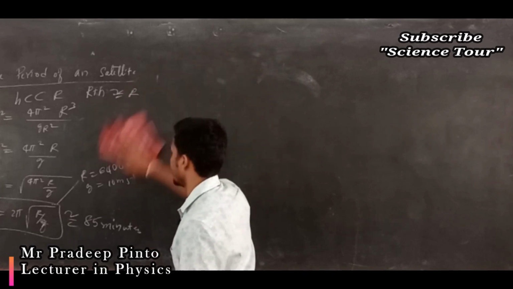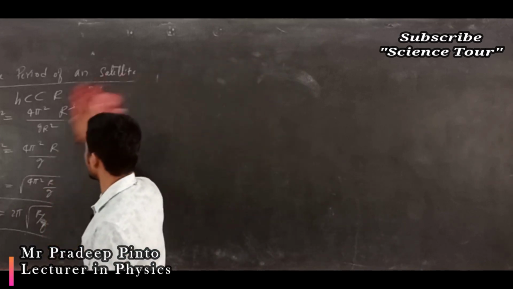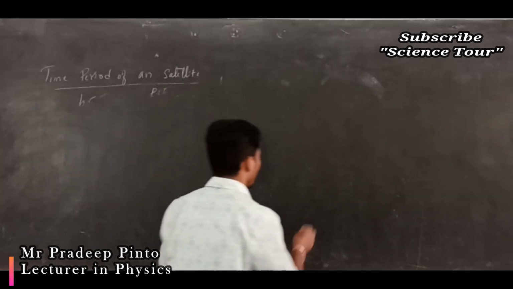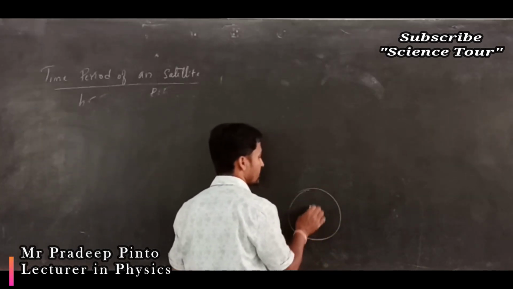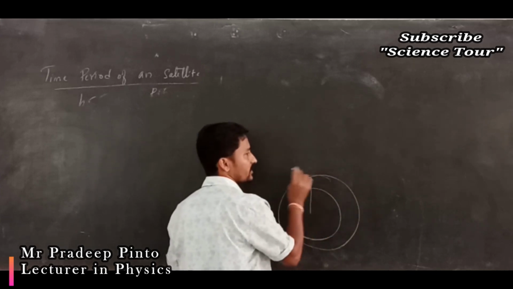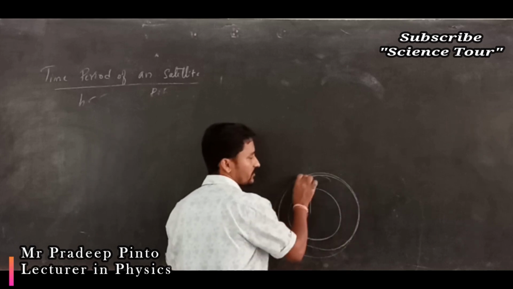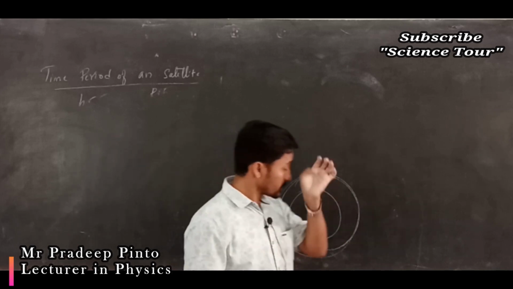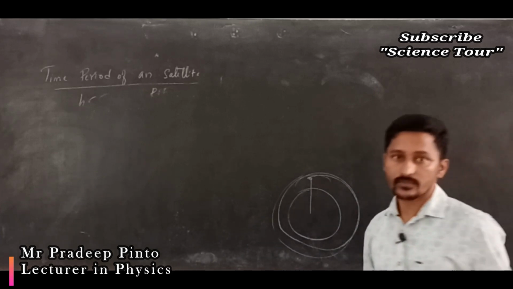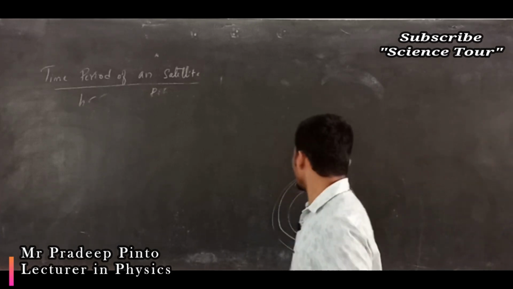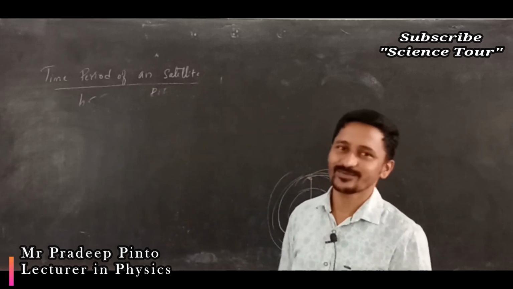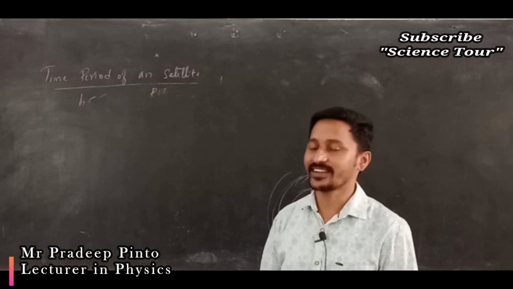So that is the thing. For the nearest satellites the time period is equal to 85 minutes. Suppose earth is there and you have sent a satellite somewhere nearer here, it takes one rotation within 85 minutes, another rotation within 85 minutes. 85 minutes means how much? Nearly 1 hour 20 minutes. Within 1 hour 20 minutes it will take one rotation around the whole earth. How fast it is, right?